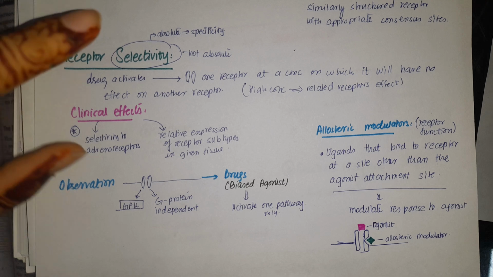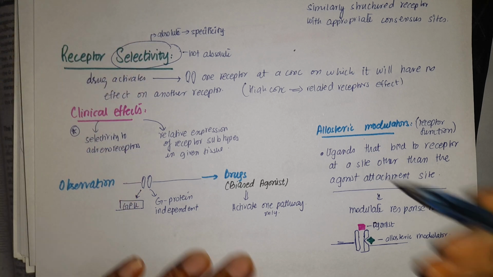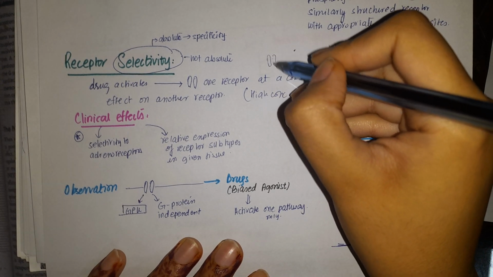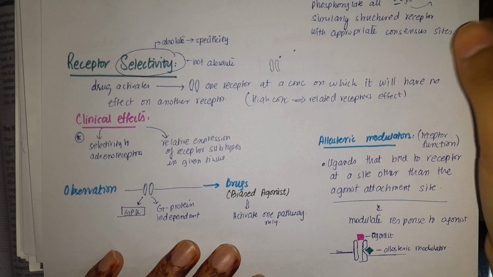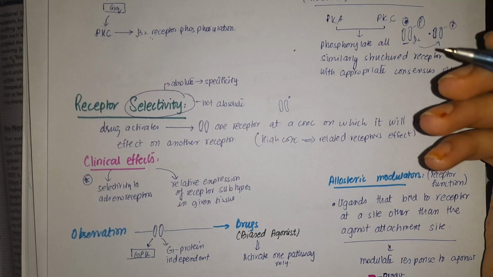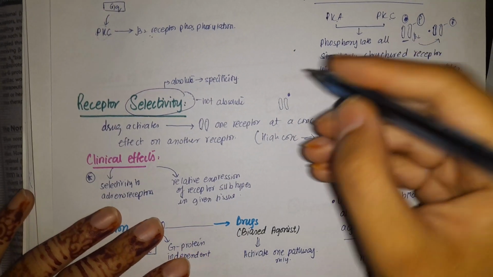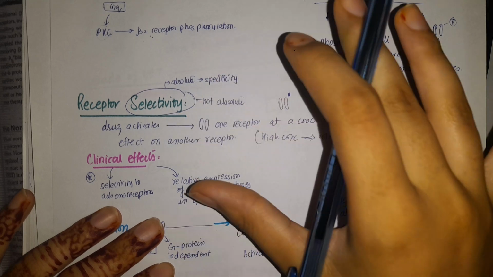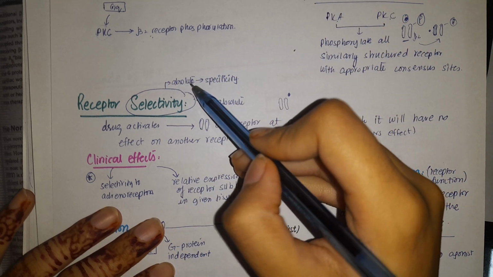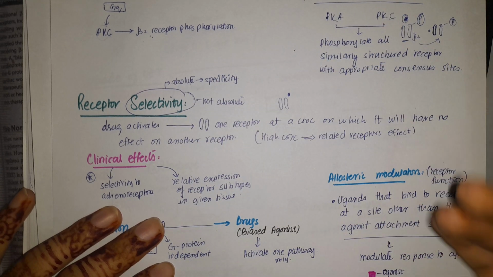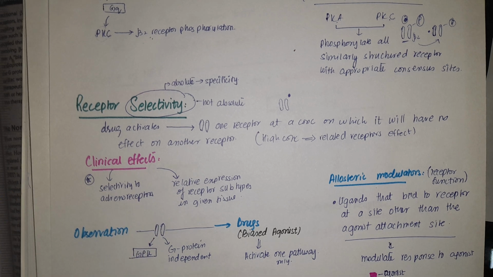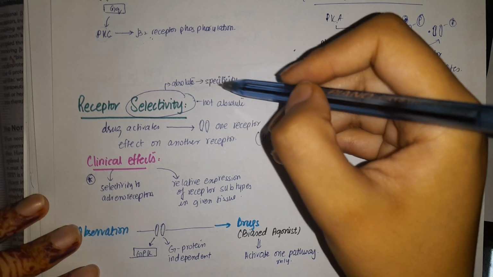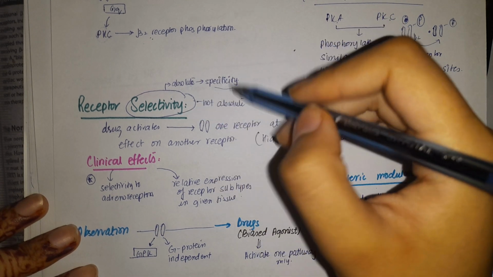Now they are saying that selectivity means a specific receptor shows a response to a specific type of substrate. But selectivity is not absolute. If the selectivity is absolute, meaning it only responds to one single chemical, that is known as specificity. But selectivity is not absolute.